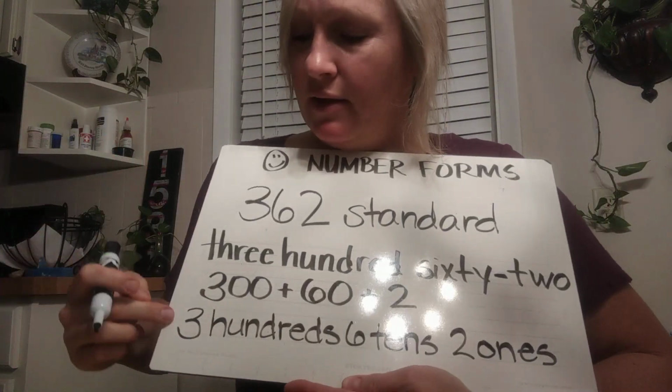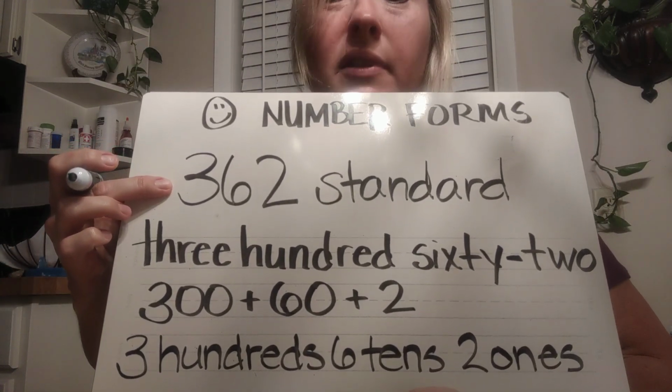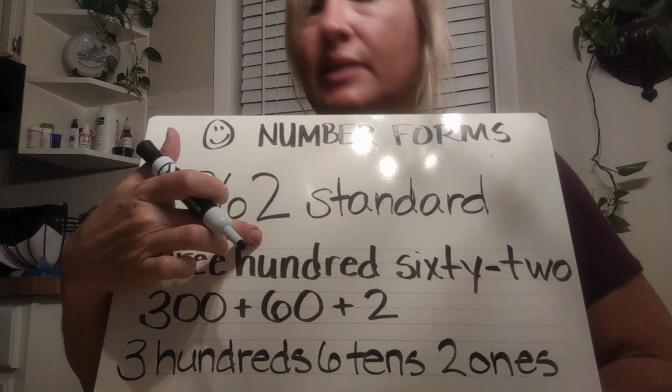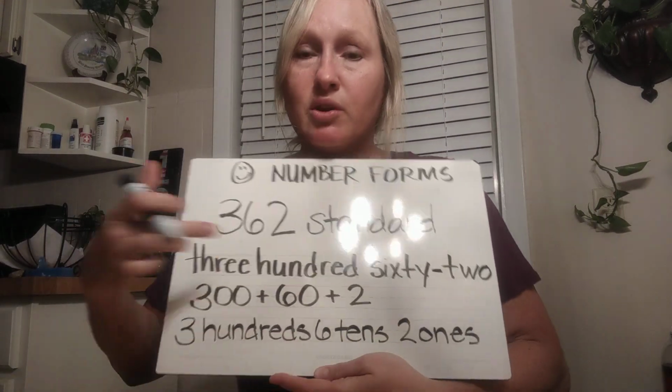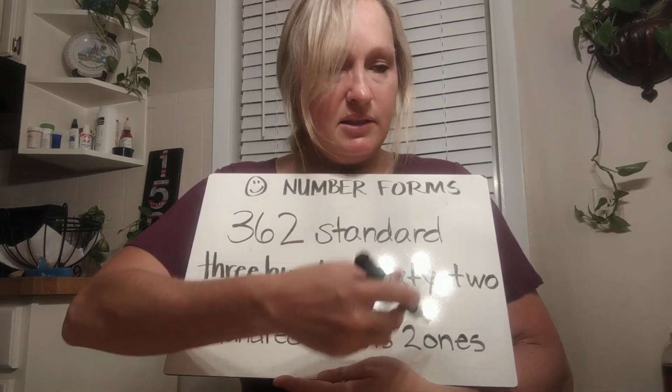I'm writing a lot, so there's a big hint. If you're not sure, still think about places. What place is each of the numbers in? You ready? On 3, 2, 1. Do you remember now? This is in what place? The hundreds. This is in what place? The tens. And this is in what place? The ones. But then you also have to say how many there are. 3 hundreds, 6 tens, and 2 ones.